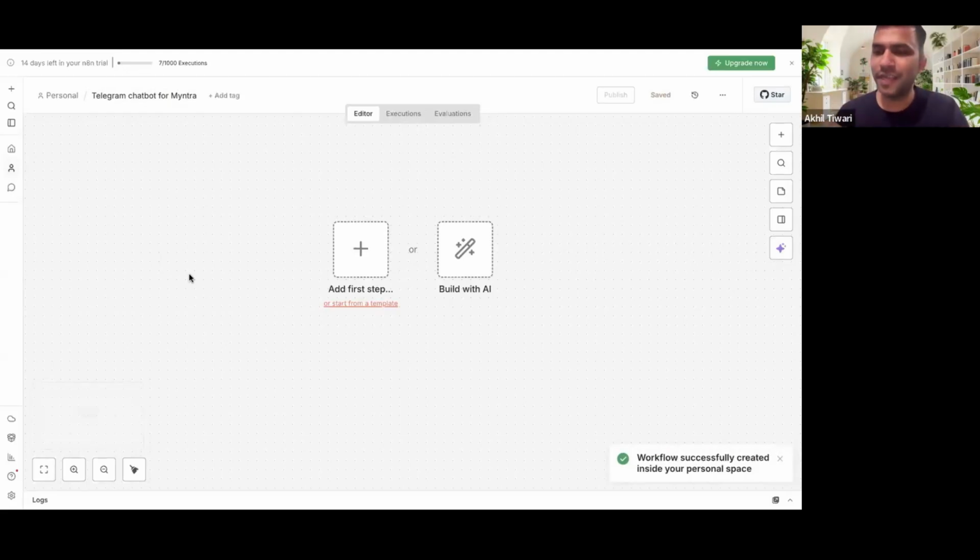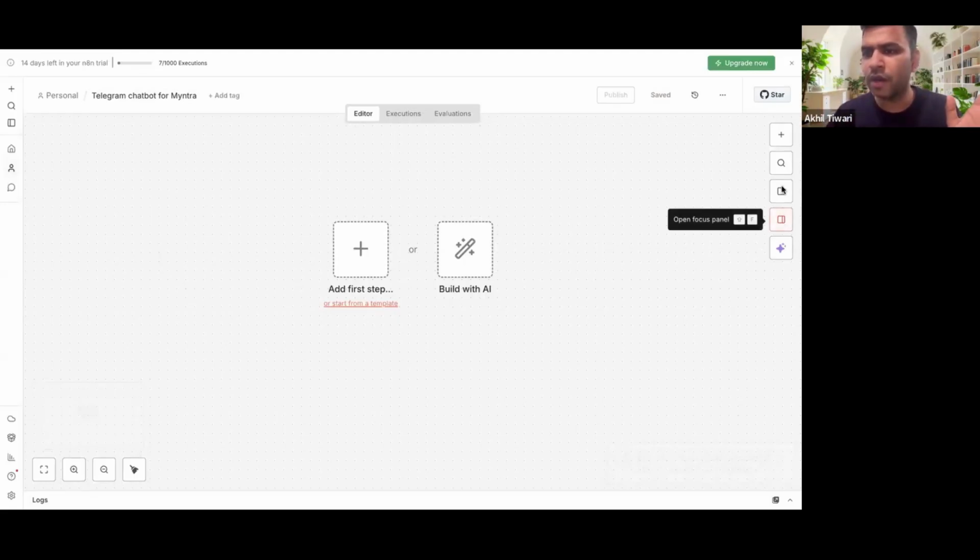Okay. So the first step of creating any AI agent is to initiate or set up your trigger, right? Trigger is something which helps in initiating any AI agent or any workflow in general, right? So in this case, since we want to build a chatbot, we'll do the Telegram integration later, right? But before that, let's try understanding. Let's create a workflow before going to do anything on the screen, right?